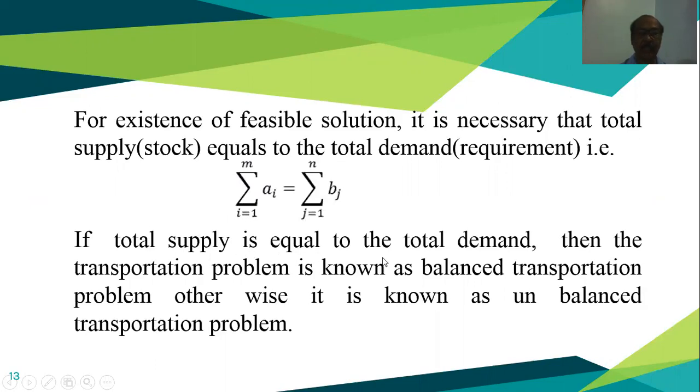If the total supply is equal to the total demand, then the transportation problem is known as a balanced transportation problem. That means total available and total demand are the same. If it is not equal, then it is known as an unbalanced transportation problem. Now it is clear what is called the balanced transportation problem and what is called the unbalanced transportation problem.